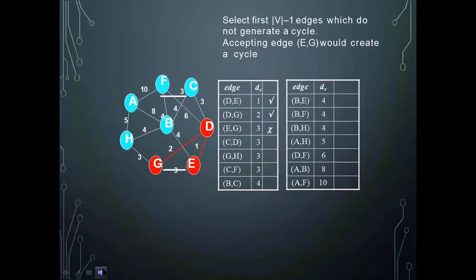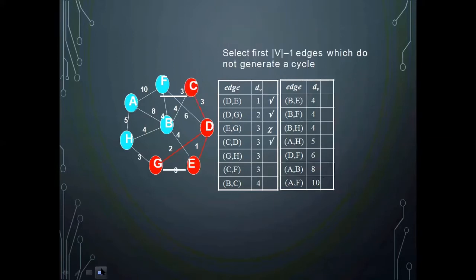So next one is CD. So I should include CD. So where is my CD? So this is my CD edge. If I include CD, is it making a cycle? No, it is not making a cycle. So I can include CD. I am checking only this red color one. If I include CD also, it is not making a cycle. So I can add it.